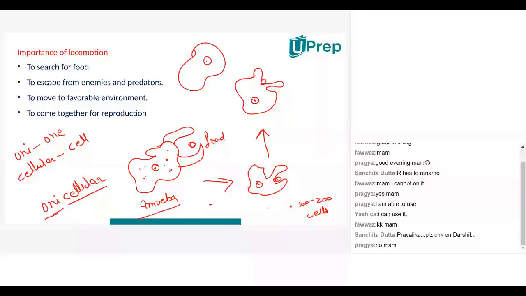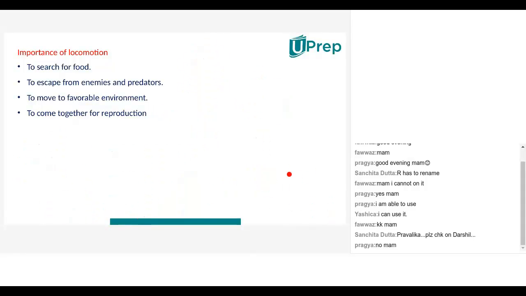Yes, ma'am. Okay. So basically, even this amoeba is just made out of one cell, but even an amoeba has to do locomotion, because the amoeba was here, maybe at point A, it came to point B, and then it extended its pseudopodia. It extended its pseudopodia and then engulfed the food inside. First it did locomotion and then it did movement. And then only it got its food. Unless and until they do locomotion, they will not get their food. Food will not come to them.